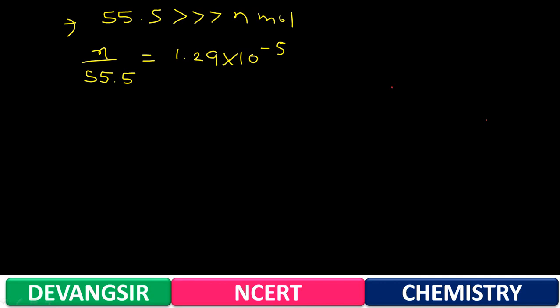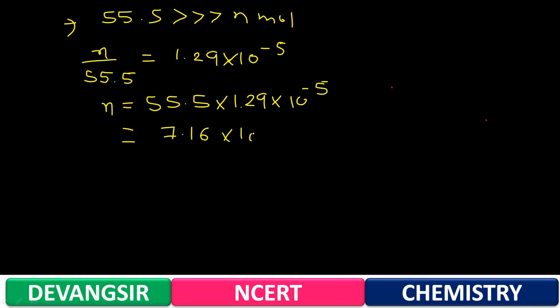Okay, now you can make n the subject: 55.5 into 1.29 into 10 raised to minus 5. So you'll get the answer 7.16 into 10 raised to minus 4 mole. Now you have to convert into millimole, so 7.16 into 10 raised to minus 4 multiplied by 1000 per mole.